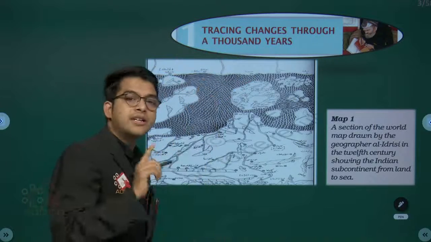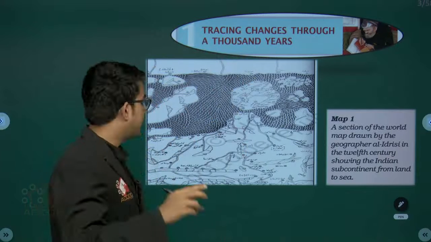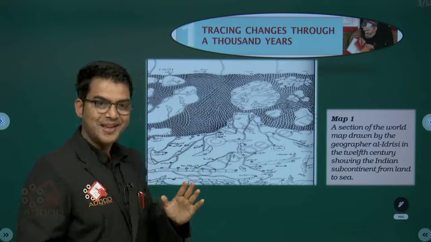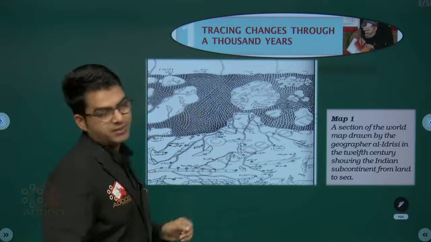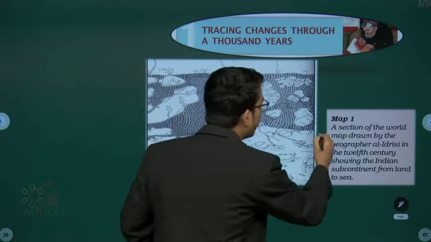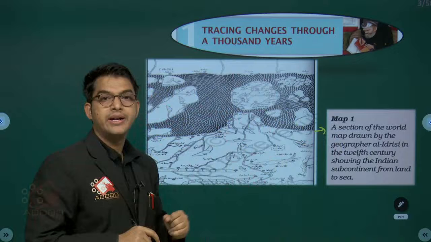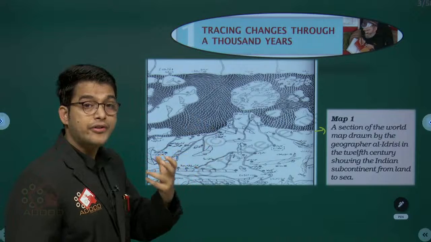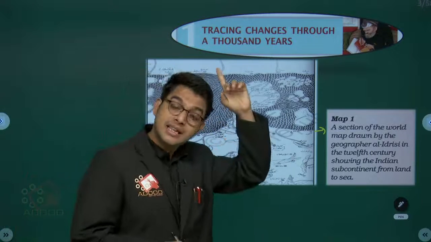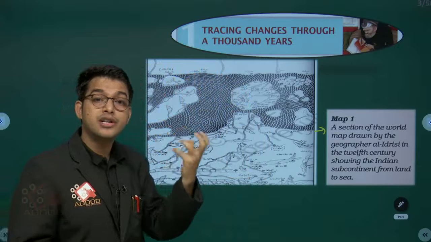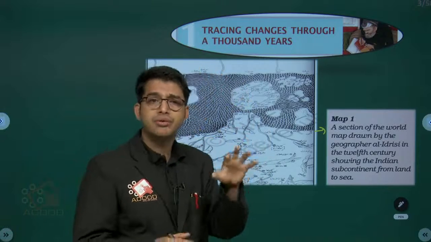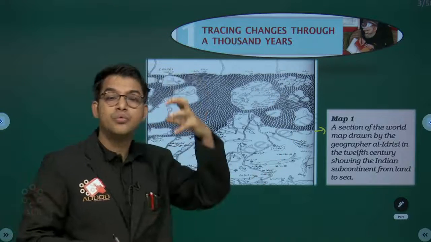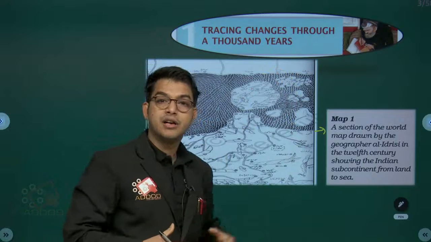So map number 1, continuously we are going to study map number 1 and map number 2. This is the map number 1 we have. I hope you won't understand anything from this, but I'll make you understand. Map number 1, my dear friends, is a section of the world map drawn by the geographer Al-Idrisi, a very famous geographer at that time, when people were not getting education, when people were just indulging in their own stuff, saying you have stolen this thing, that dacoits will come, that villains will come, and this and that.